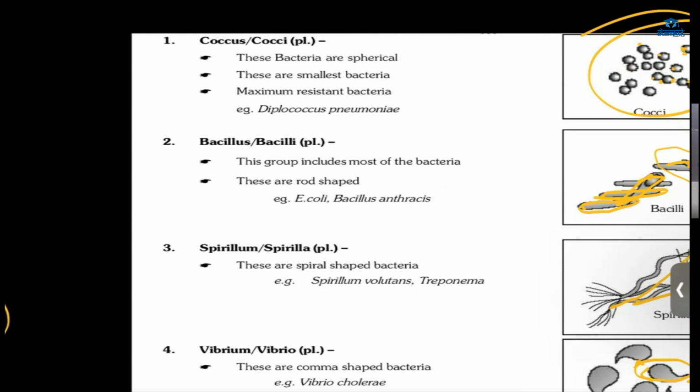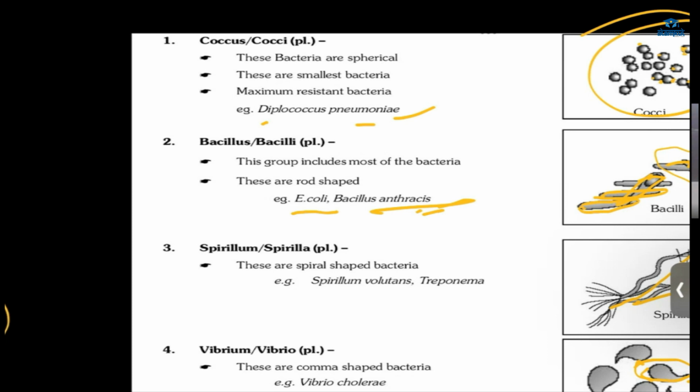For cocci, the example is Diplococcus pneumoniae, the bacteria which cause pneumonia. And then we have E. coli and Bacillus anthracis. This bacteria causes anthrax. Which type of bacteria? It is bacillus.